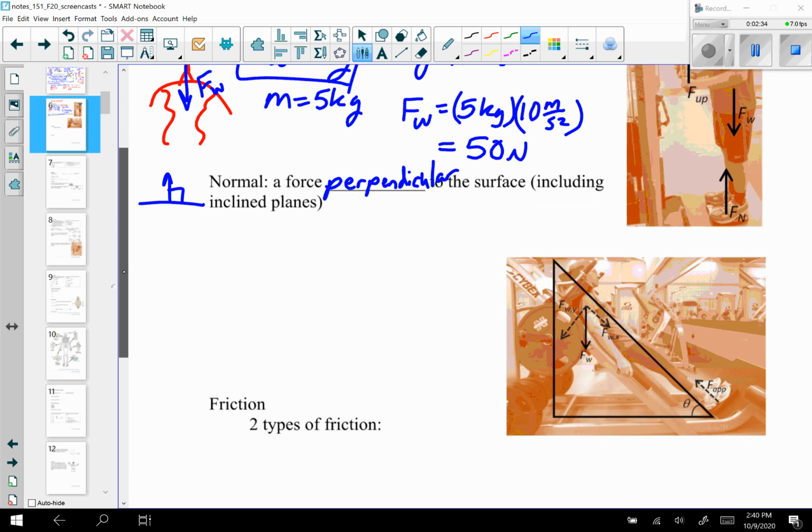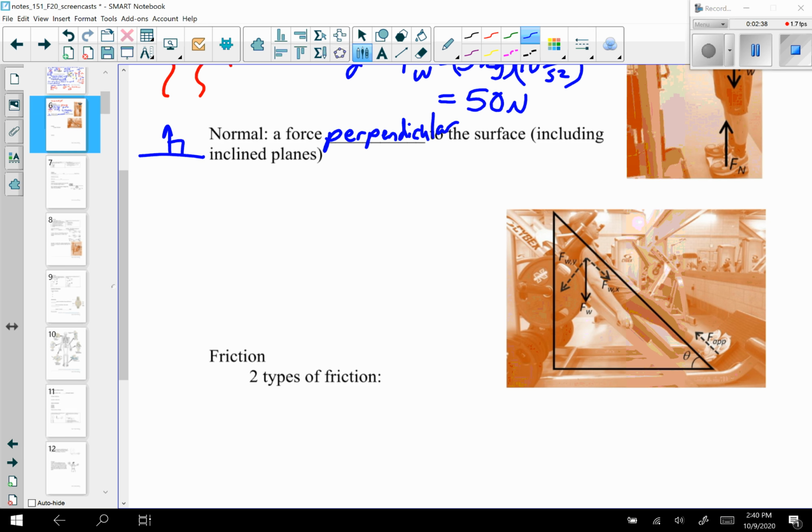The normal force is often vertical, but not always. Say, for example, I have an object that's sitting on a horizontal surface. I have a weight that's acting on the object in the downward direction, and then the normal force in that action-reaction pair will be a force that is equal but opposite in direction.